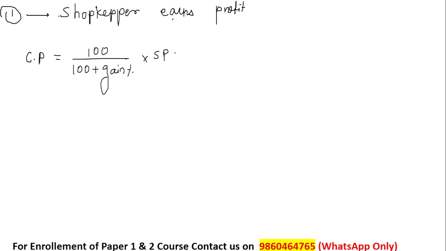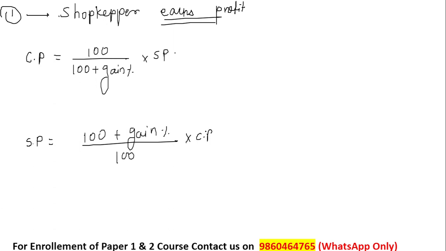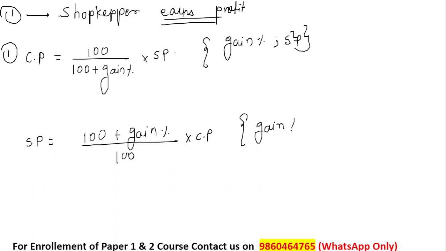And if the shopkeeper is again earning profit but they have asked us to find the selling price, then selling price is equal to 100 plus gain percent upon 100 into cost price. When they give you the gain percent and the selling price in the question, use formula number 1. When the gain percent and cost price are mentioned and they ask you to find the selling price, use formula number 2. These are the formulas when the person is earning profit.